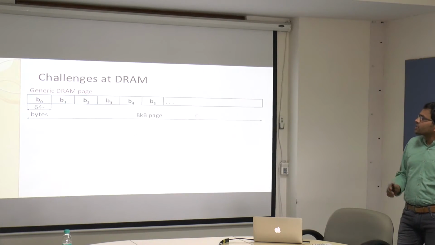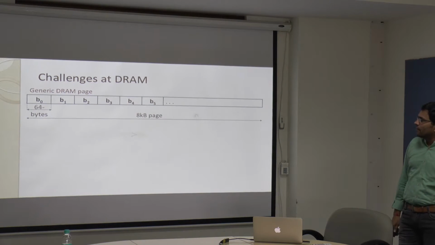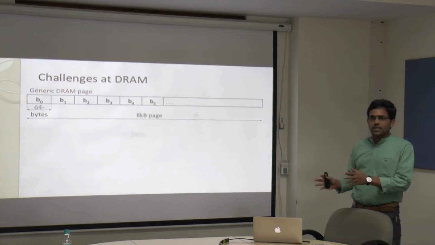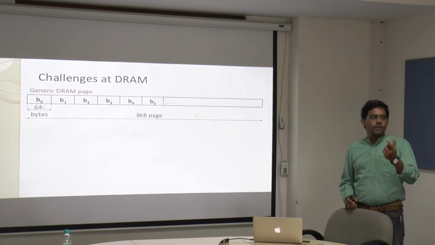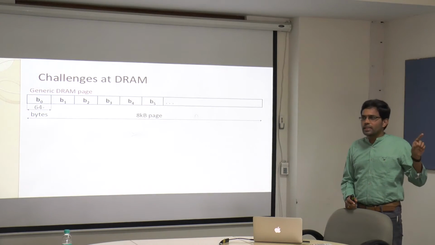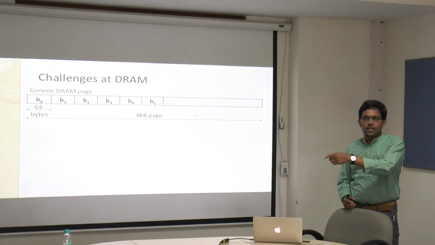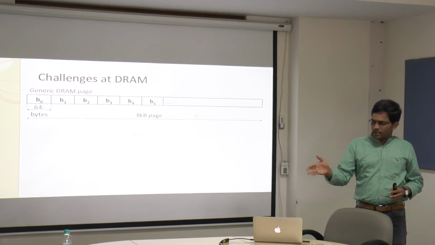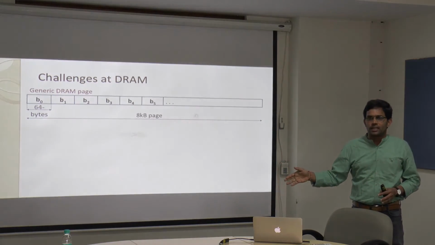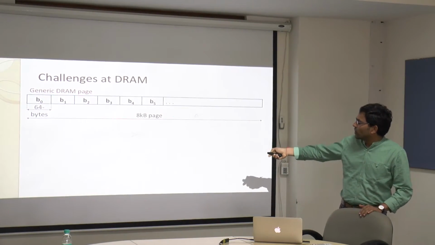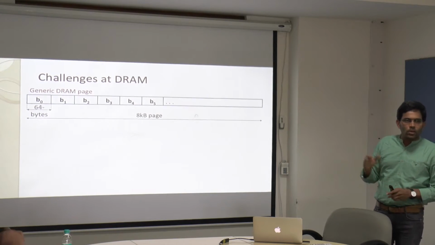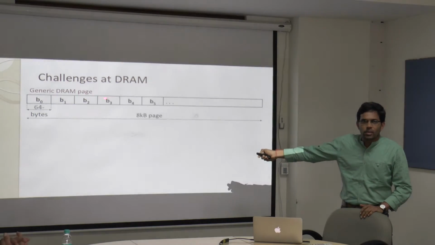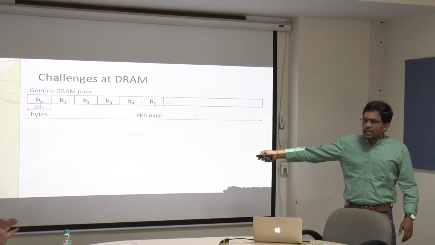But now the thing is, we cannot straight away apply this at the DRAM, because the organization of DRAM memory and the organization of SRAM cache is completely different. In the caches, for every data block you have a tag, so that using the tag you know where the data starts. But in the DRAM memory there is no tag, so you don't know where block I is going to start. In the conventional design, here at least I know, because all blocks are taking 64 bytes. If I want to consider B4, I know that B4 always starts here, because the first 4 blocks are taking 64 bytes each, and so on.